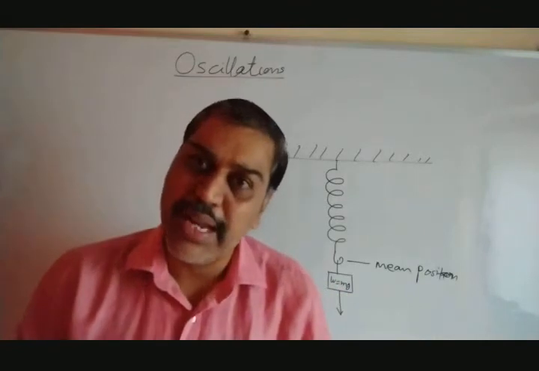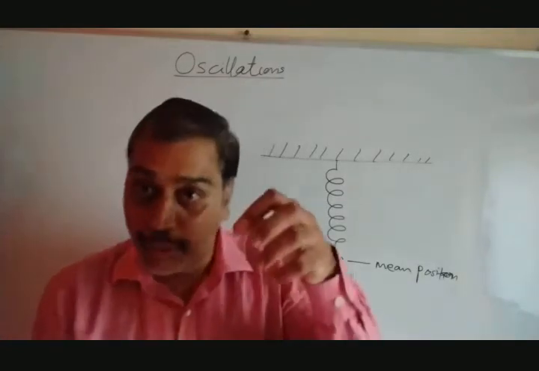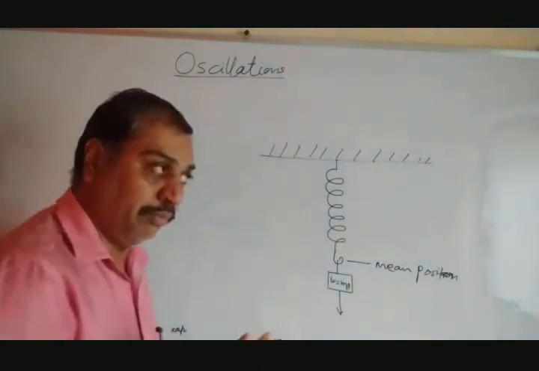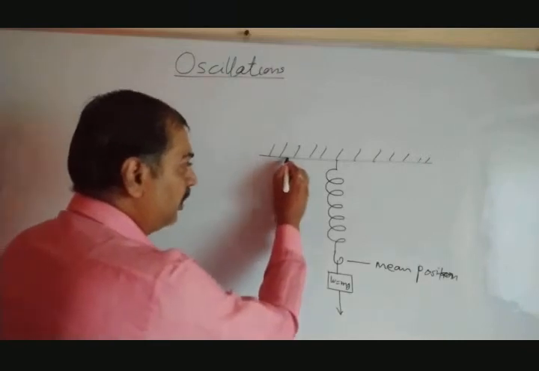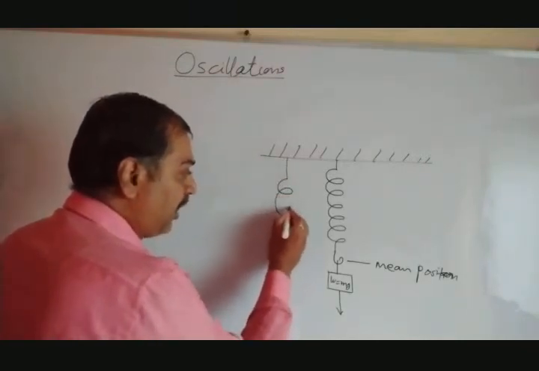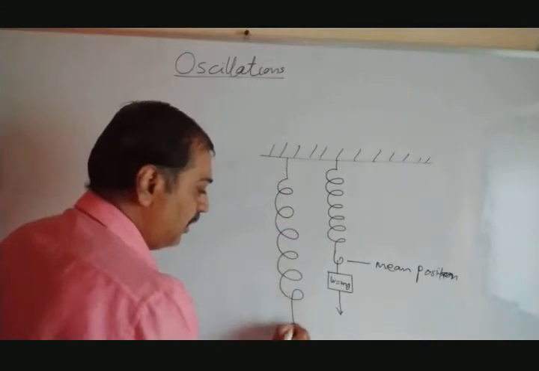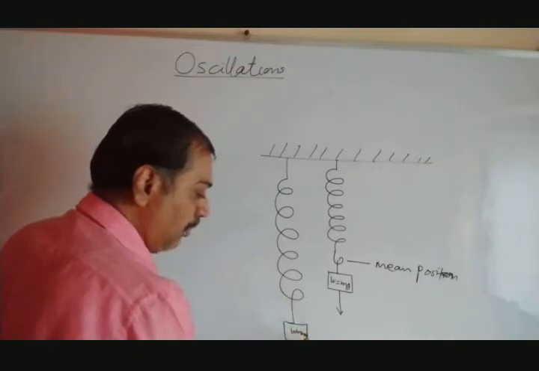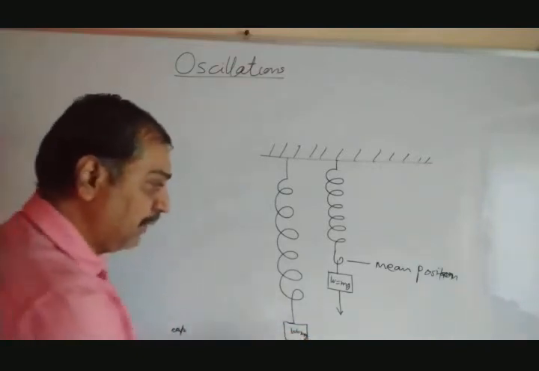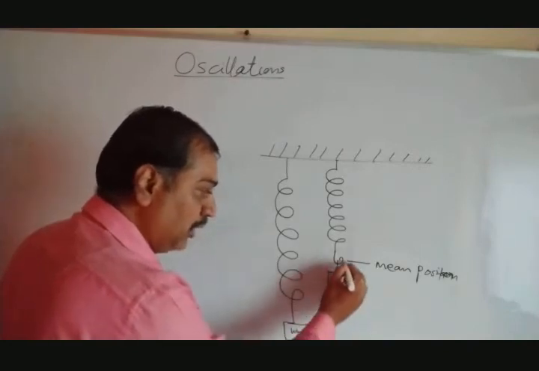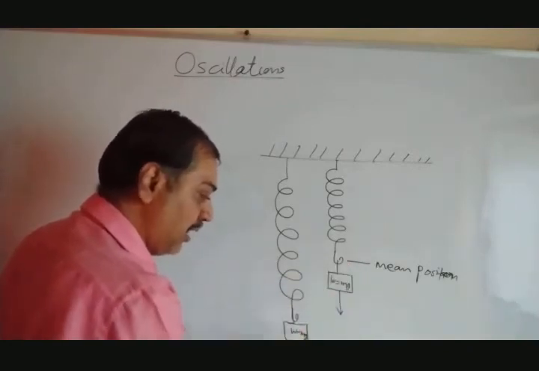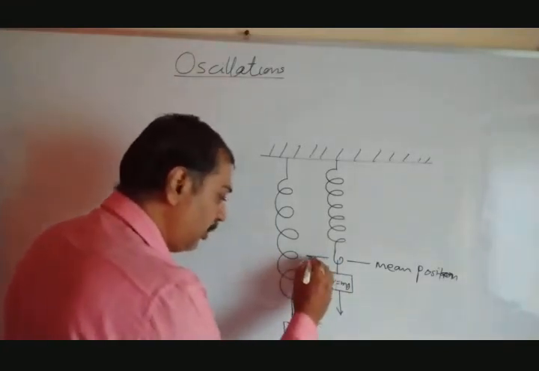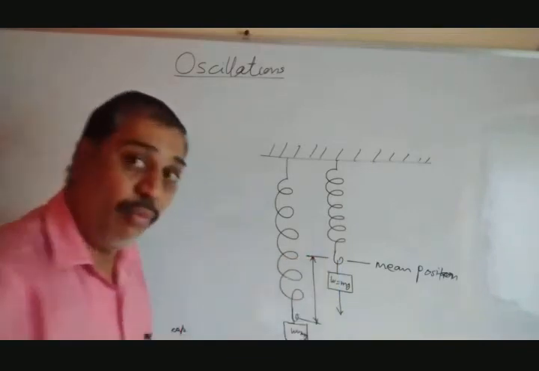So what will occur with the spring? The spring gets stretched. It goes in the downward direction. That is said to be stretching of the spring. So we can draw that second diagram here. Initially the spring is like this. Now the spring gets stretched. It gets straight like this, and the weight is applied, so it goes a little bit in the downward direction. W equal to mg, downward direction. Now let's see, the mean position is here. Now that position here, we have seen the hanger. Suppose this hanger comes here now. Now what is this distance from this mean position to this? This is said to be what?